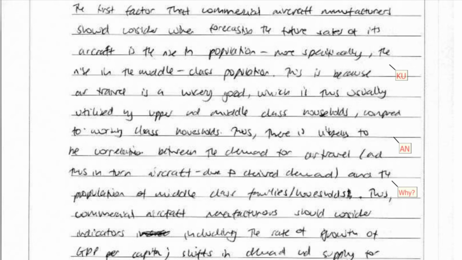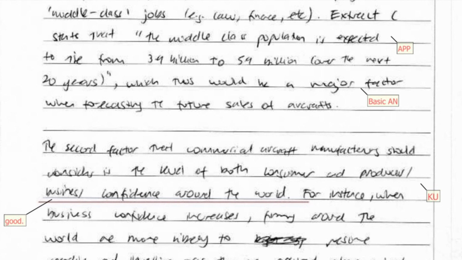and the population of middle class families/households. Thus, commercial aircraft manufacturers should consider indicators including the rate of growth of GDP per capita, shifts in demand and supply for middle class jobs, e.g. law, finance, etc. Extract C states that the middle class population is expected to rise from 3.9 billion to 5.9 billion over the next 20 years, which thus would be a major factor when forecasting the future sales of aircrafts.